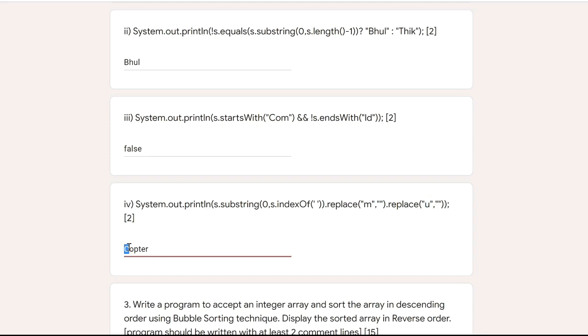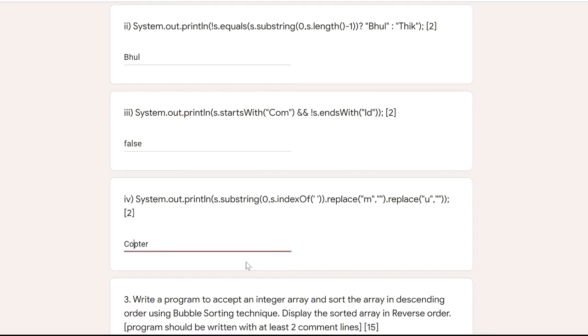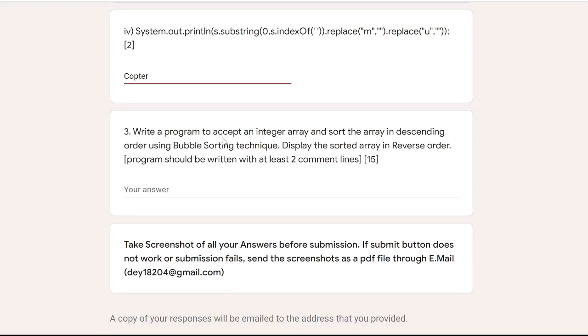So those who have written C in capital, or if you leave any space in between two characters, you will not get full marks, you will get half of 2. That means 1.